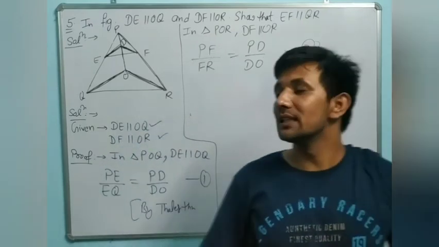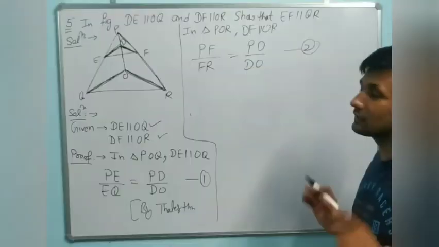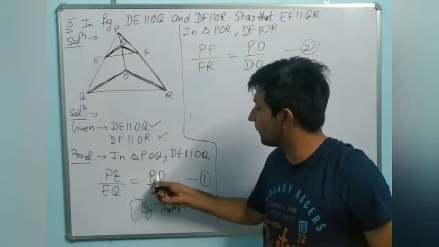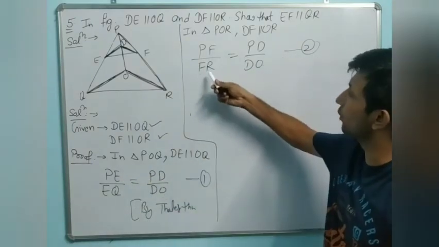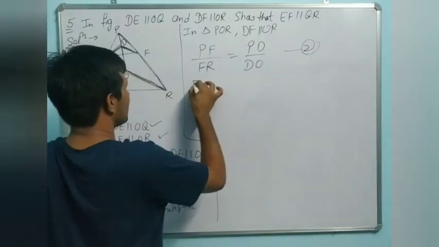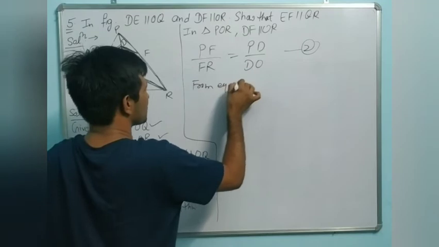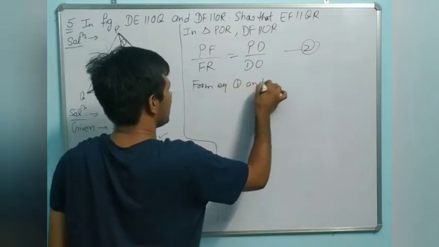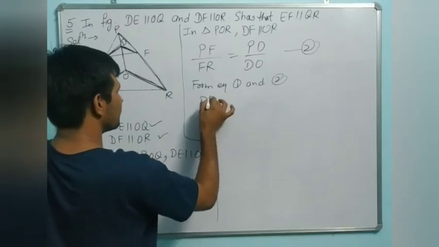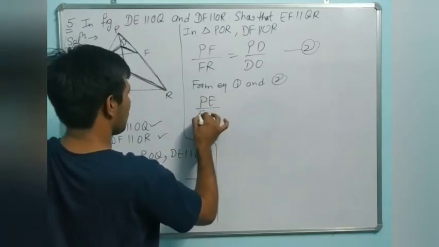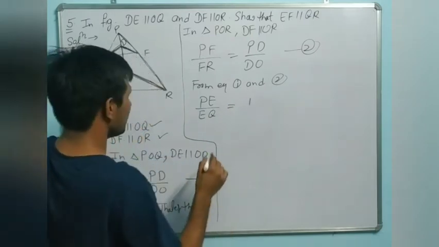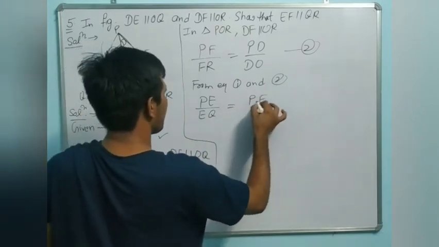Again by Thales theorem. So again, same as it is. What we will do? PE upon EQ equals PD upon DO. PF upon FR also PD upon DO. It means, can you write, from equation 1 and 2 both are equal. Which one? PE upon EQ equals PF upon FR.